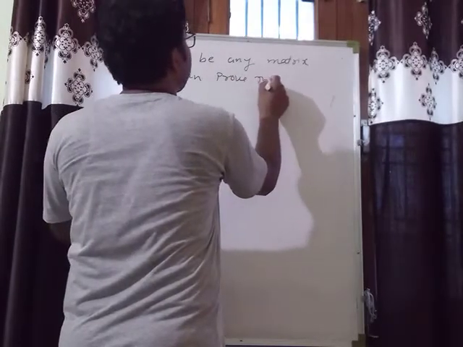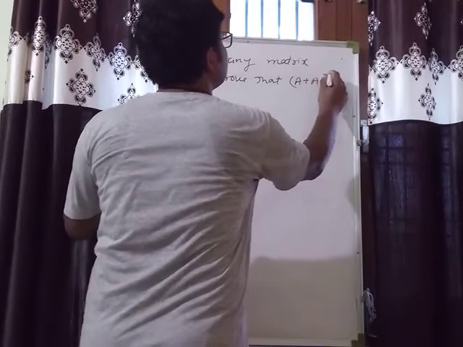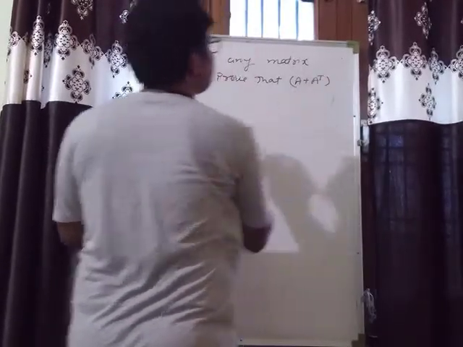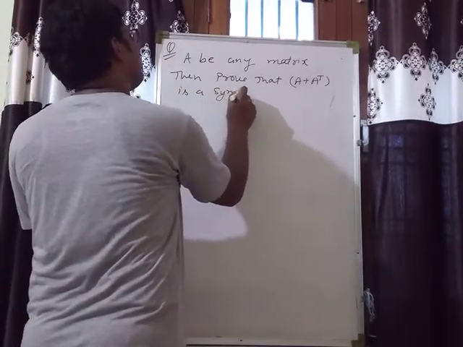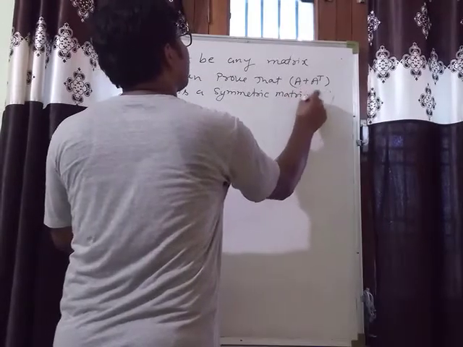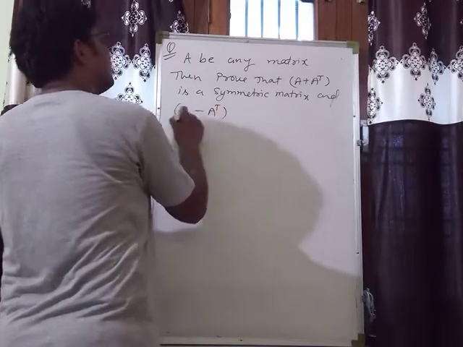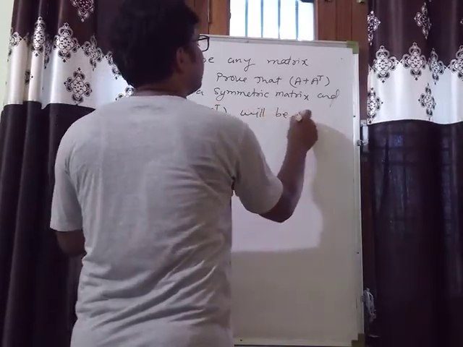Prove that A plus A transpose is a symmetric matrix, and A minus A transpose will be skew symmetric.